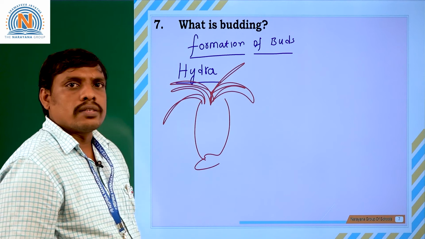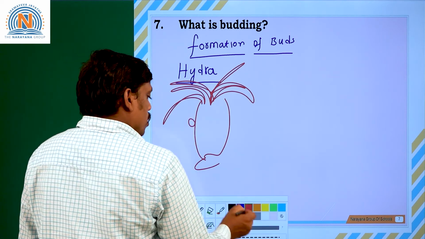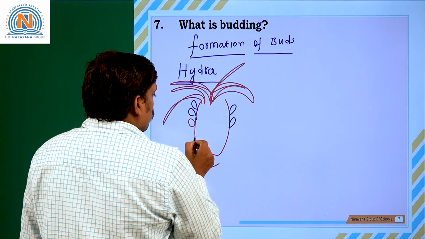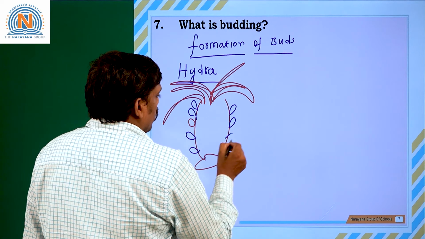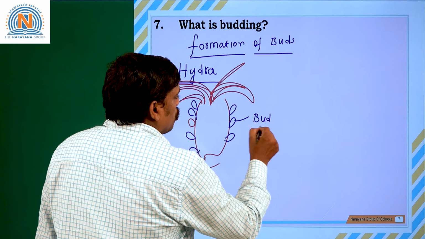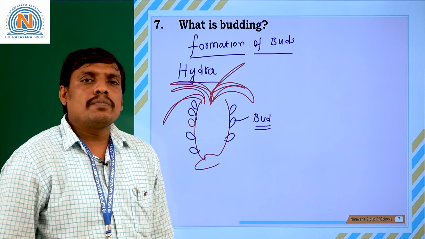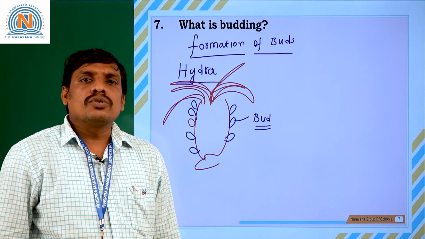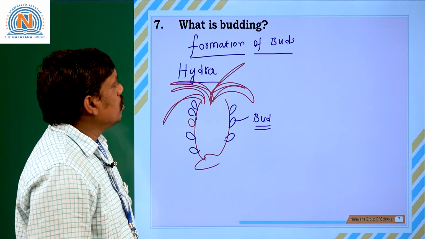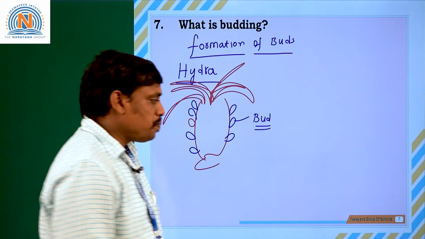Its body looks like this. From the surface of this living organism, small buds appear. Each and every bud can give birth to a new organism. These buds individually separate from the parent body and transform into a new living organism. So this kind of propagation is called the budding process, which propagates by buds.